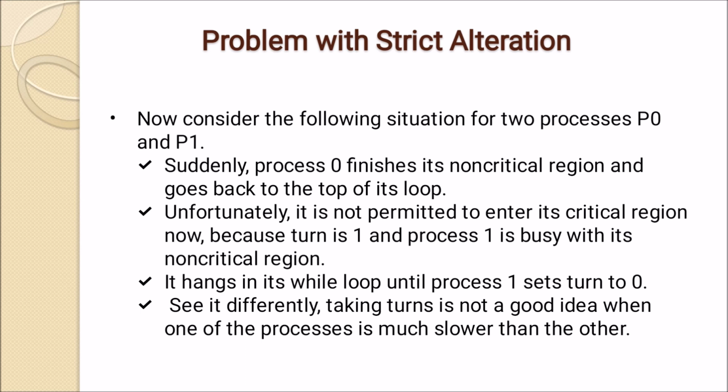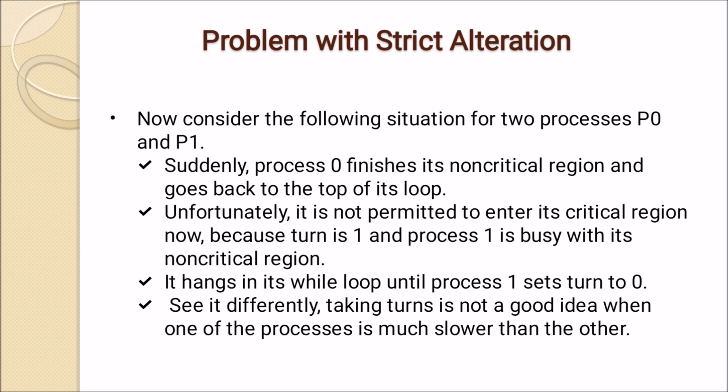Now none of the processes is executing in the critical section, but process 0 is not permitted to enter its critical region because the variable is set to 1. It hangs in its while loop until process 1 sets turn to 0.